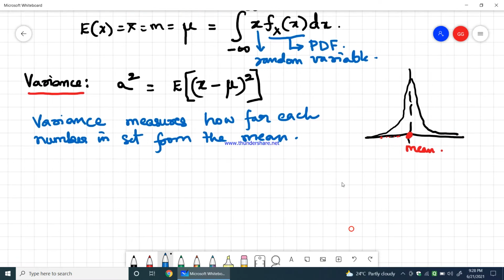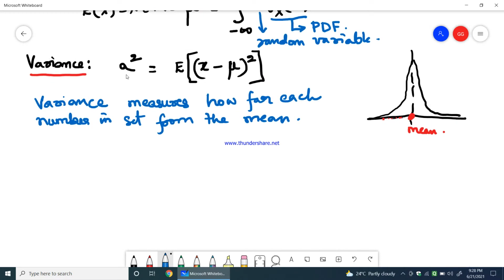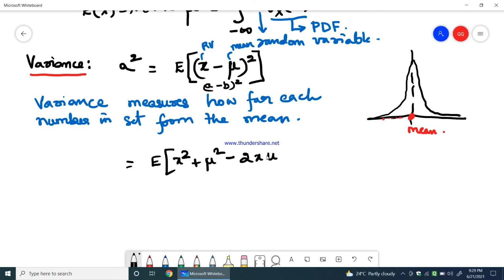Now as we know, the variance formula is mathematically represented as sigma square, which is equal to the expectation of (x minus mu) the whole square. What is x? It is some random variable. What is mu? Mu is nothing but the mean. So random variable minus mean, the whole square. If I put that in a clearer way, it is like the (a minus b) the whole square formula, so I'll say it is E of (x square plus mu square minus 2 into x into mu).